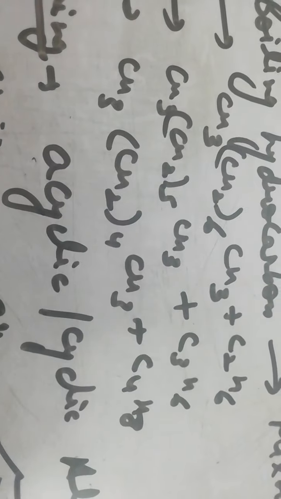In the first, we are getting CH3, CH2, CH3, that is octane plus ethane. In the second, we are getting CH3, CH2, 5CH3, that is heptane plus propane. In the third, CH3, CH2, 4CH3, we are getting hexane plus butane. So we will be getting a mixture of hydrocarbons. No doubt they are difficult to separate, but they are separated by using various techniques.